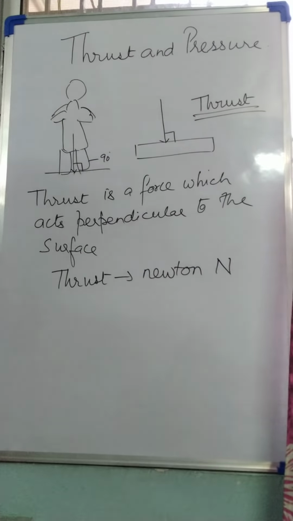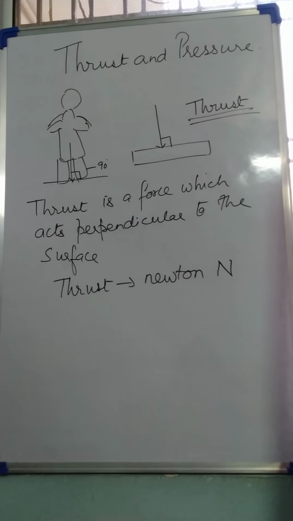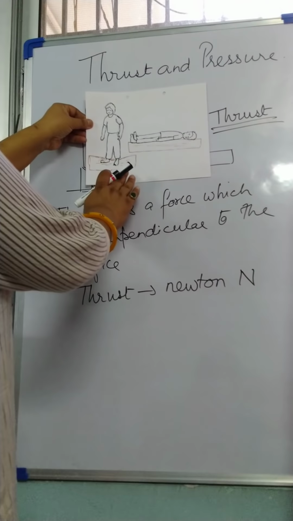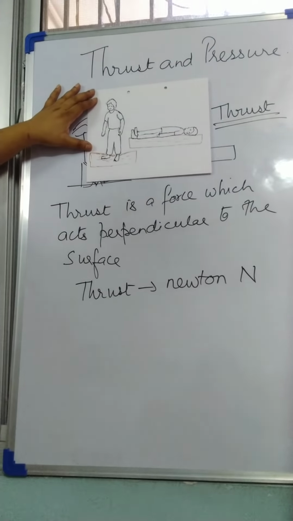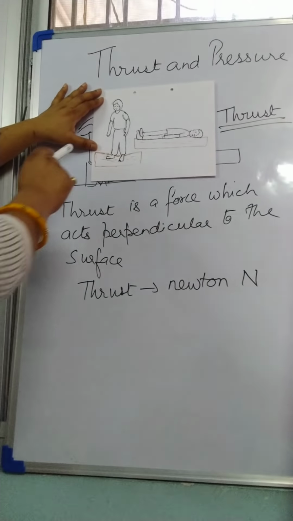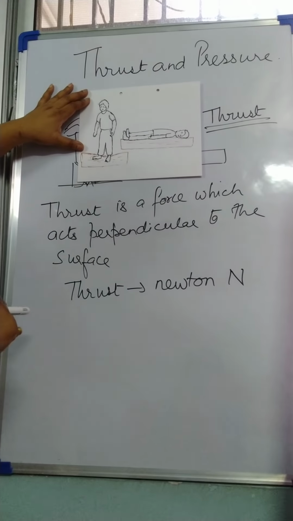Now we come to certain examples. For example, observe this. What is it showing? You can even try it out if you want. It is showing a boy who is standing on a mattress.